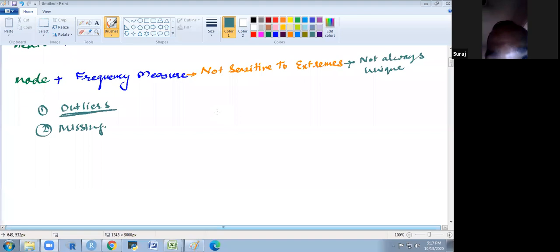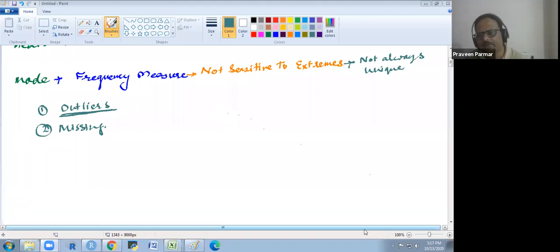It may be an extremely high or extremely low value. You are right up to some extent. But the values which are very different from most of the values are basically outliers.